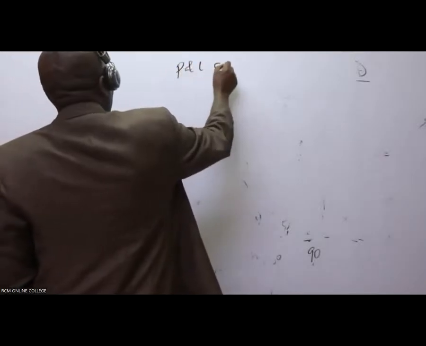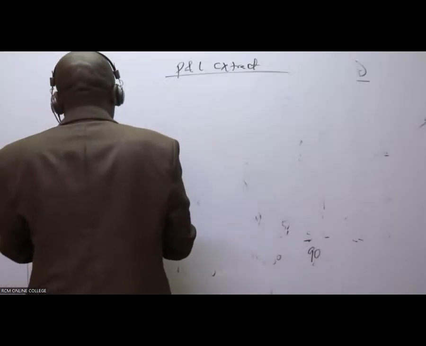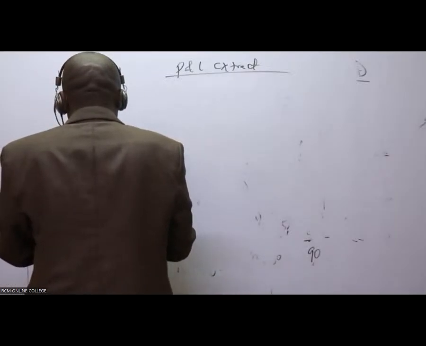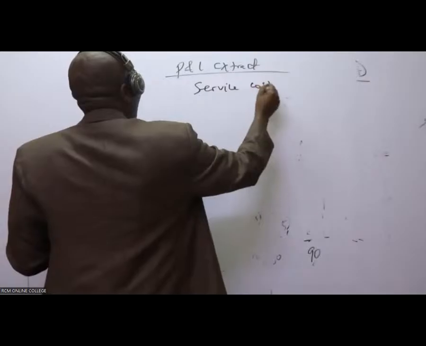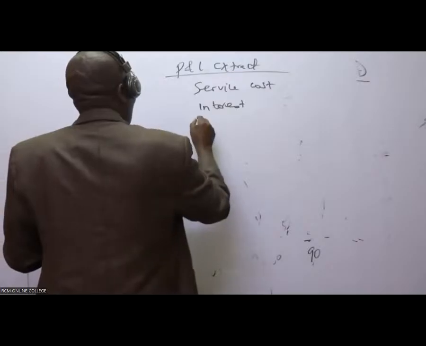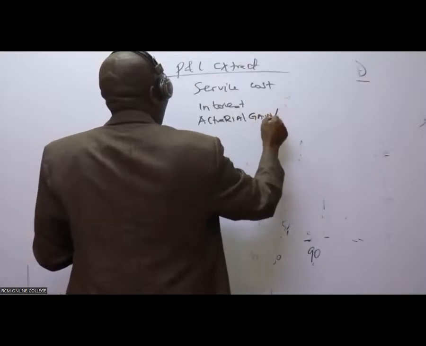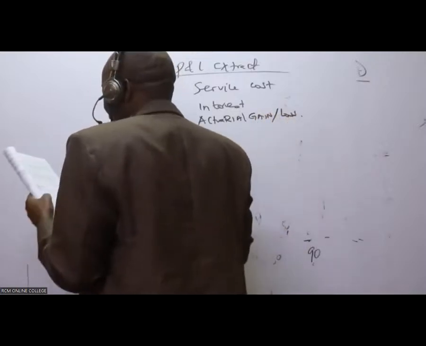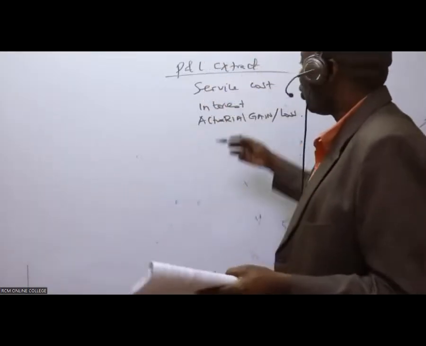So, ladies and gentlemen, let me do the extract. Of course, the balance sheet is very easy. I'll do the P&L extract. I'm trying to explain how I'm doing this. In the profit and loss extract, what do we need here? I would need service cost. I would need interest. I would need the actuarial gain or loss. It's only 1 year given really here.